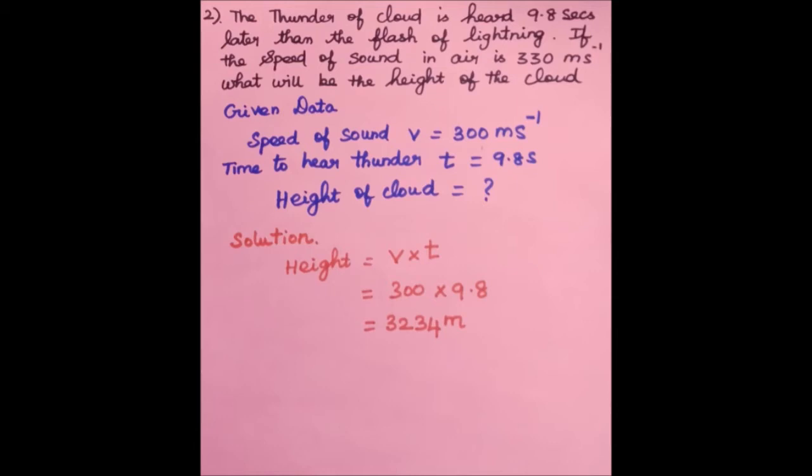Height is nothing but the product of velocity and time. Height equal to v into time. That should be equal to 300 into 9.8. We can get the answer 3234 meter as the height of the cloud.